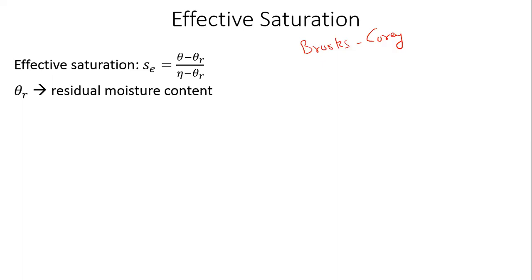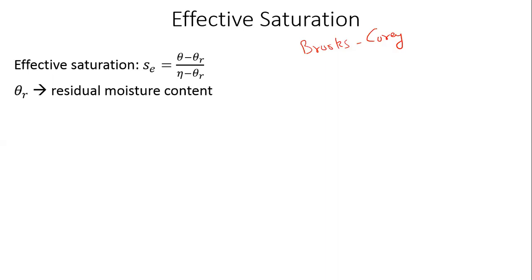Which means the water that is being held back by the forces of surface tension, that is what we call the residual moisture content after the sample has been completely drained.